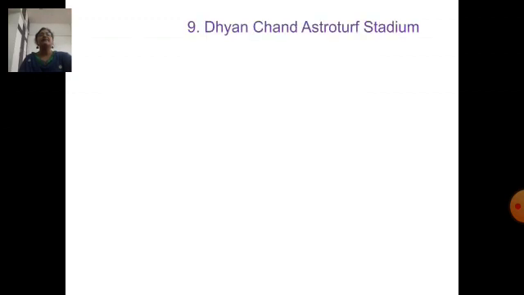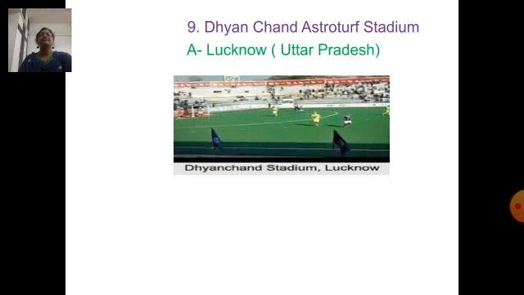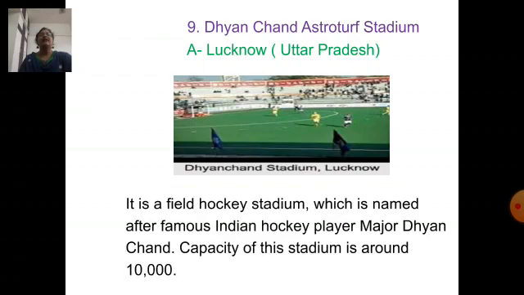Next question. Where is Dhyan Chand Astroturf Stadium located? It is located in Lucknow in the state of Uttar Pradesh. It is a field hockey stadium named after the famous Indian hockey player Major Dhyan Chand. Capacity of this stadium is around 10,000.